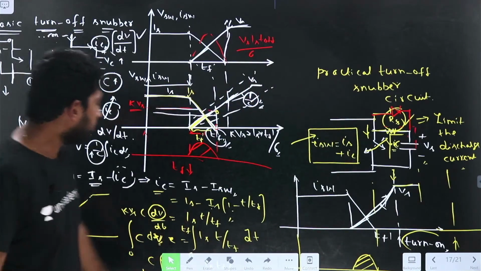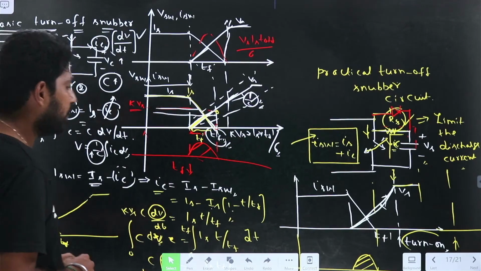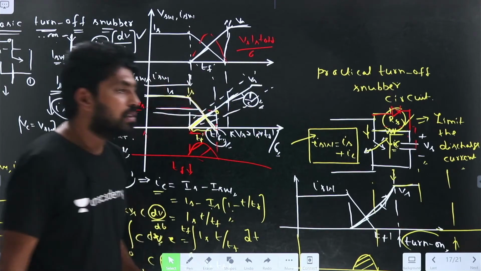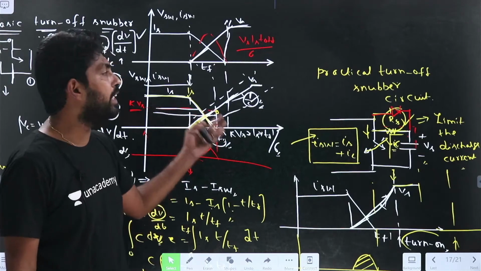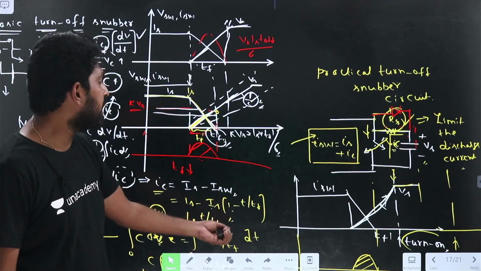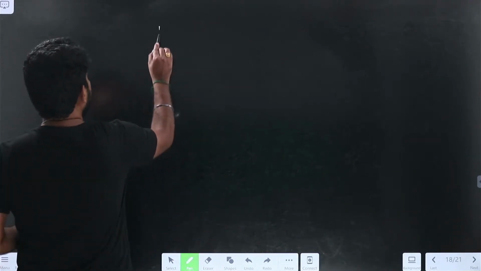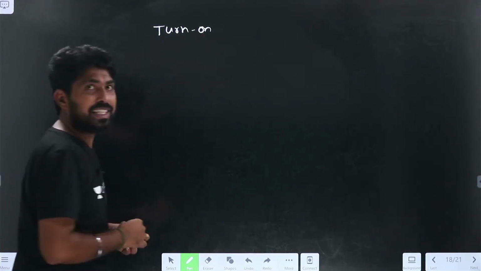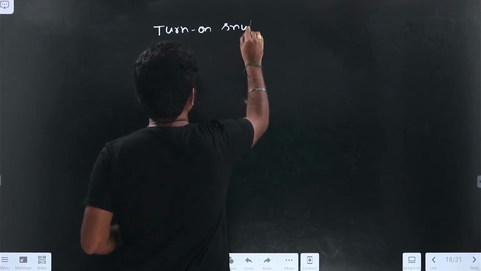Now, let us analyze the turn-on snubber. Are you clear with the turn-off snubber now? If you have any doubt, you can raise it. Otherwise, let us go for the turn-on snubber circuit. Let me take the turn-on snubber circuit here.